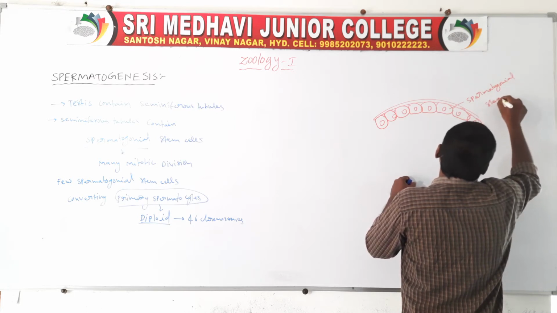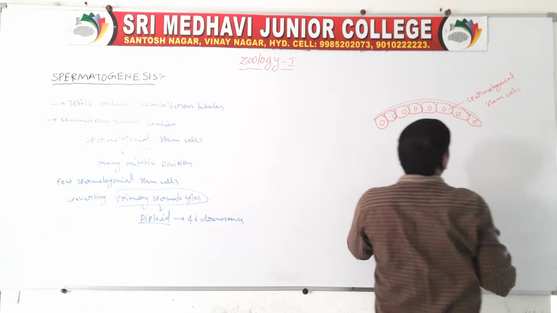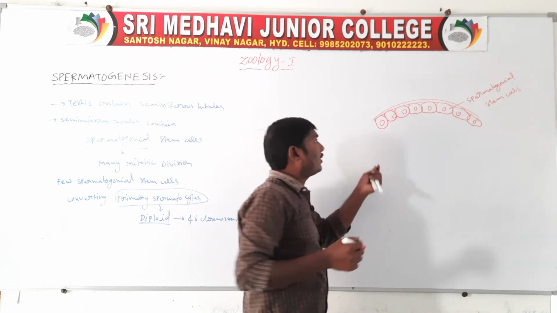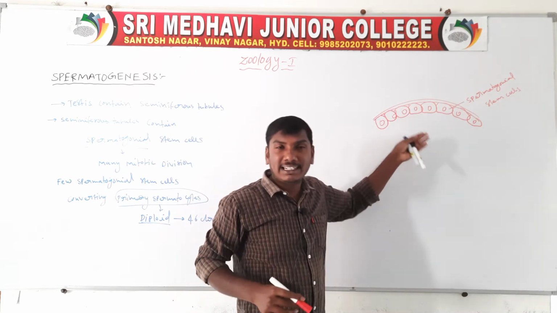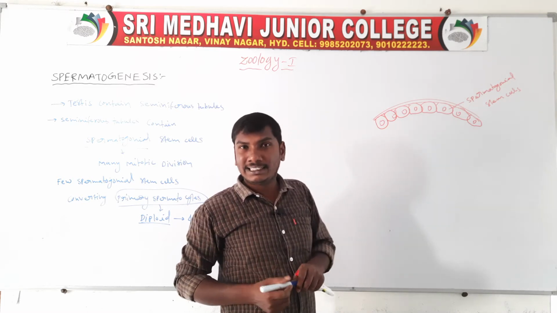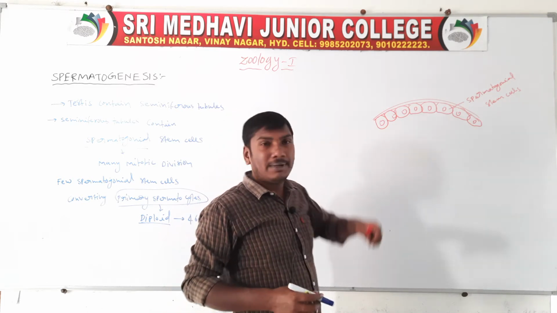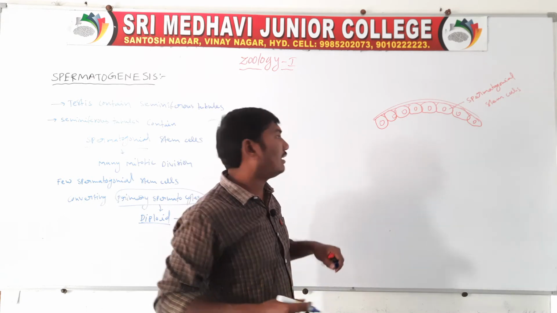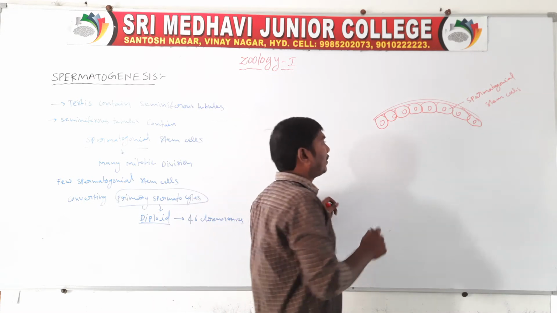Spermatogonial stem cells. These spermatogonial stem cells undergo many mitotic divisions, increasing the cell numbers. After that, the spermatogonial stem cells convert into the primary spermatocytes.